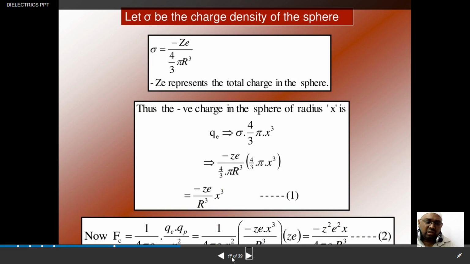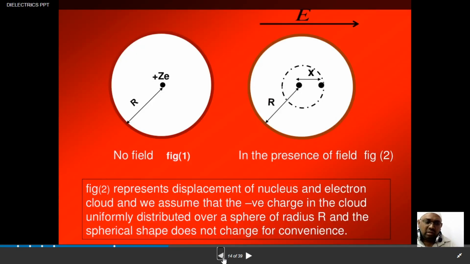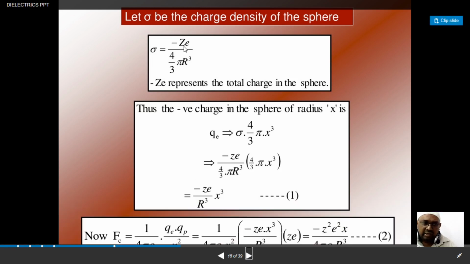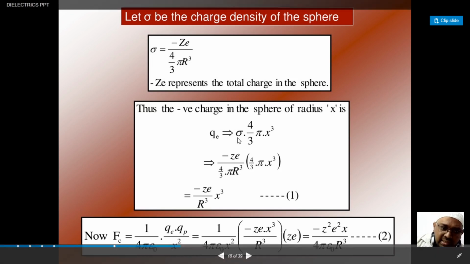This is the case when you apply the electric field, and if no electric field is applied, this case will exist: density is equal to minus Ze divided by 4 by 3 pi R cube. When you apply an electric field, the product of density into volume is what we call mass. So here you already know what rho is all about.